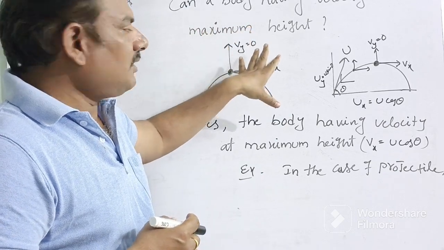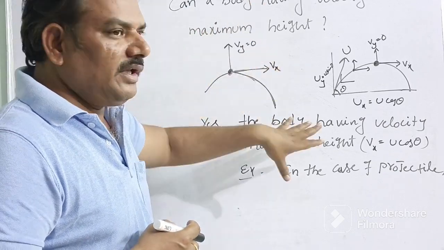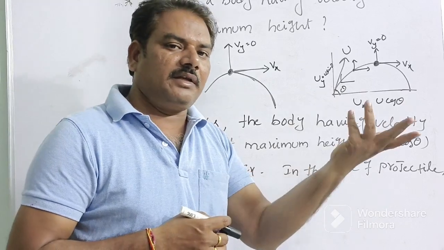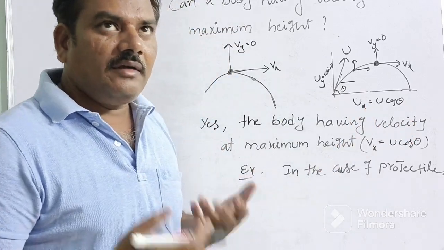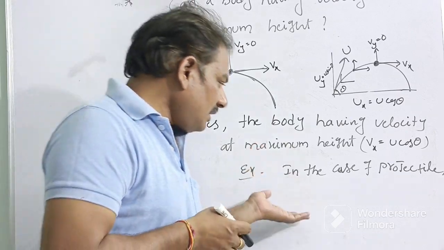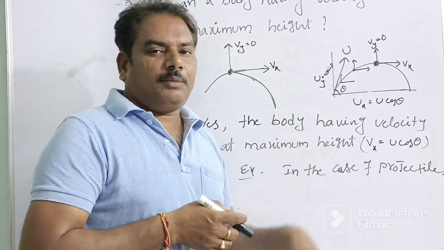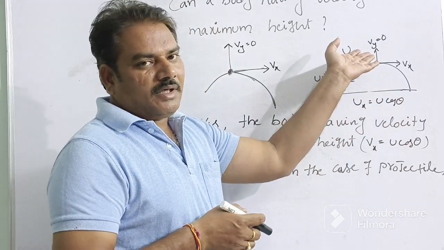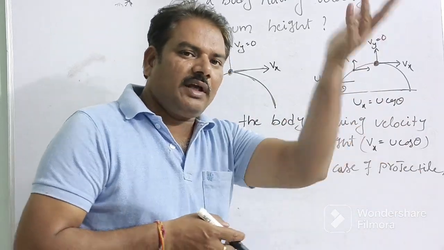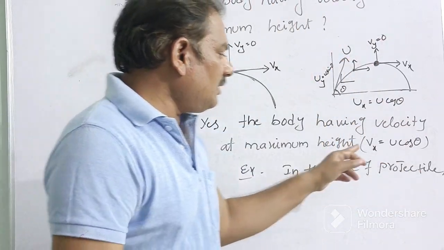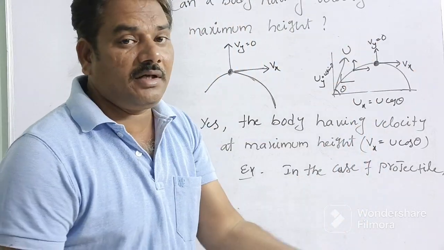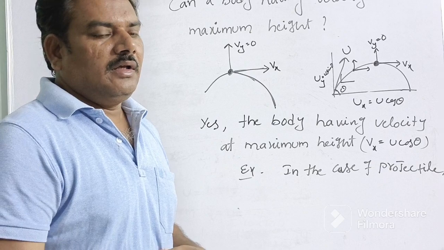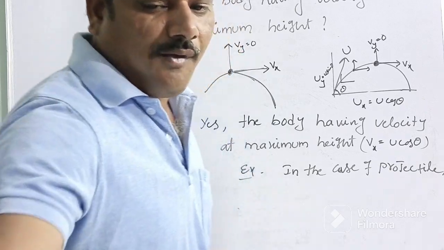In which case does the body have velocity at maximum height? In projectile. In a projectile at maximum height, the body has only the horizontal component, that is Vx equals u cos theta, but the vertical component becomes 0. Okay? Simple.